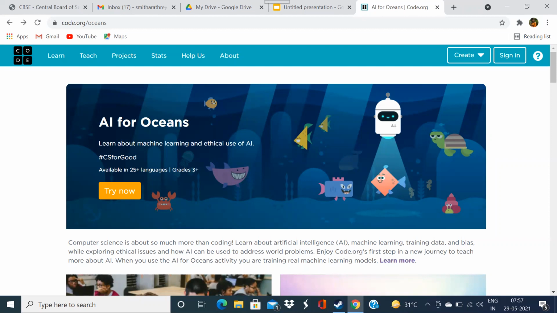This game is not only about machine learning. It can be used as a connecting point for SDG goals, especially life underwater. And we can teach our children how they should be responsible, how we all should be responsible, in order to make life underwater habitable for these wonderful creatures.